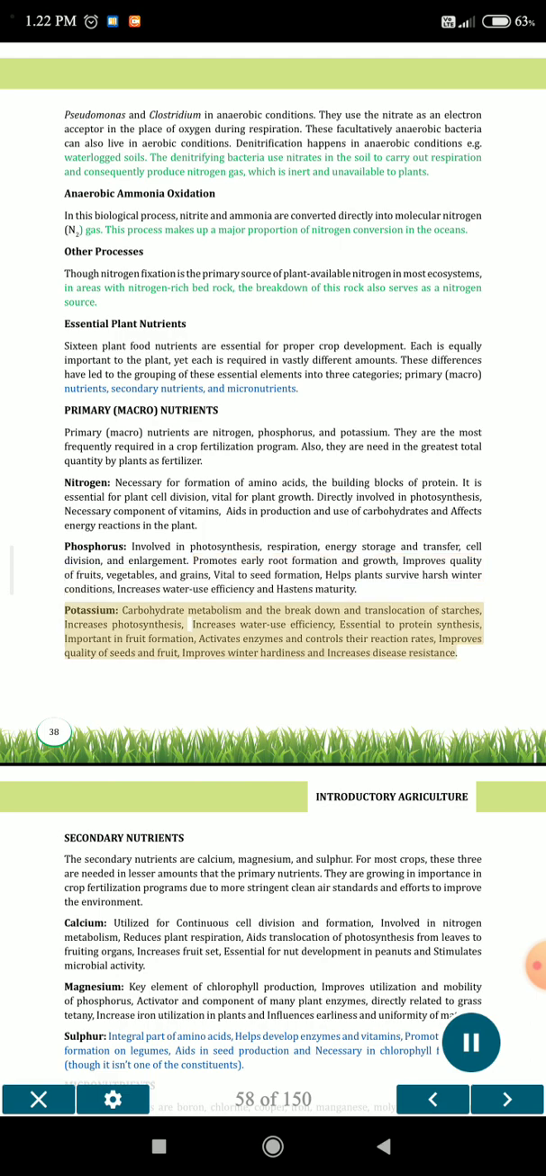Potassium: carbohydrate metabolism and the breakdown and translocation of starches, increases photosynthesis, increases water use efficiency, essential to protein synthesis, important in fruit formation, activates enzymes and controls their reaction rates, improves quality of seeds and fruit, improves winter hardiness and increases disease resistance.